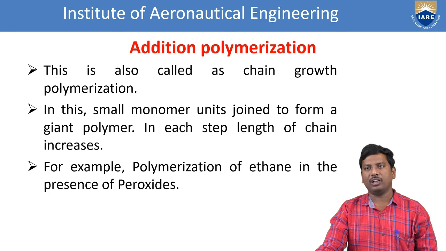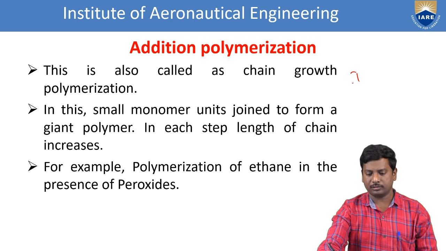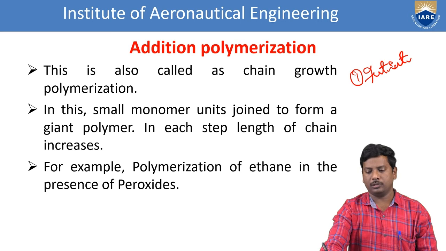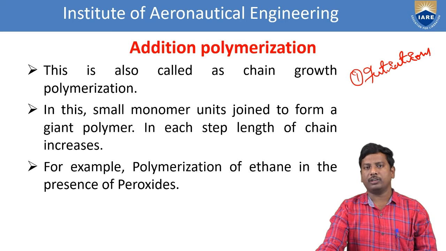In this, smaller monomer units join to form a giant polymer. Giant polymers means big polymers. In each step, the length of the chain increases. It mainly involves three steps: initiation, propagation, and termination. At initiation, the monomer units come closer to form a molecule. Starting takes place.